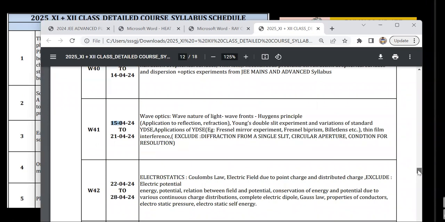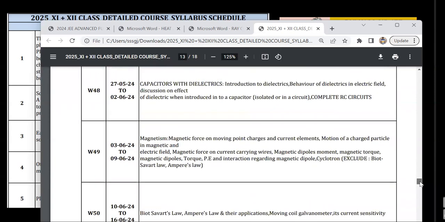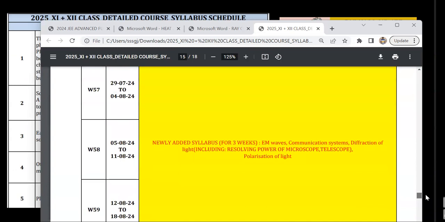I call that second year onwards. Then electrostatics, we keep going. We need to go up till 59 weeks. So the last 3 weeks, I've kept exclusively for EM waves, communication systems, diffraction of light, polarization of light, all that. So I should have removed communication systems. I'll correct it. Communication systems is not there in your JEE Advanced syllabus.